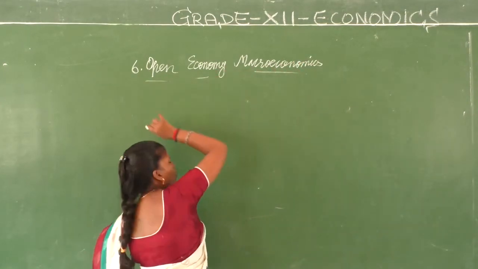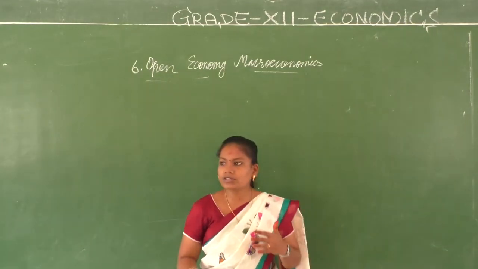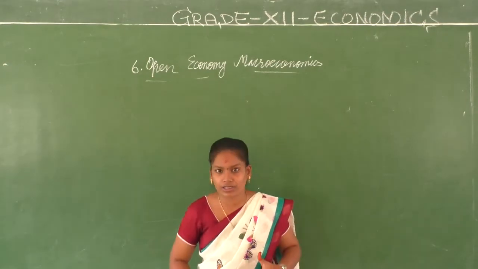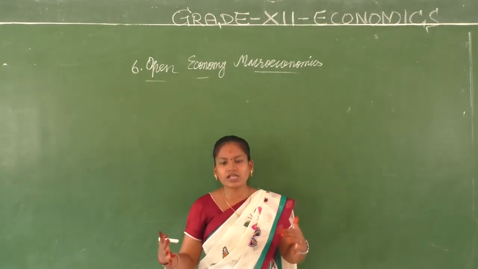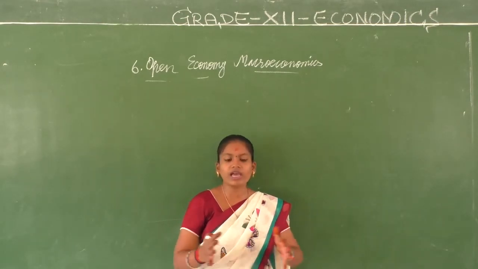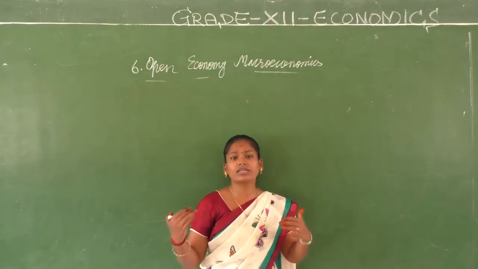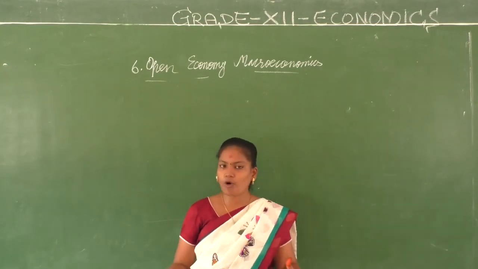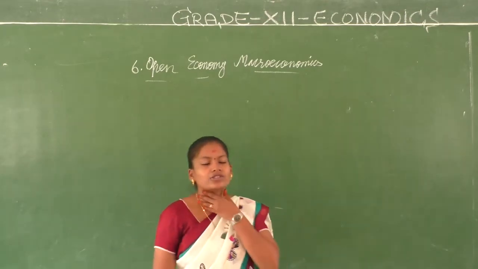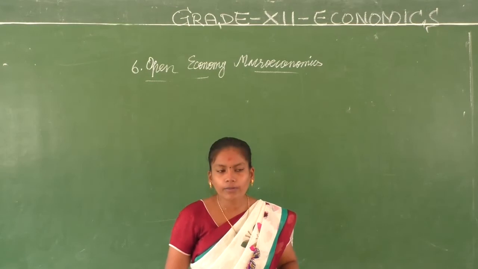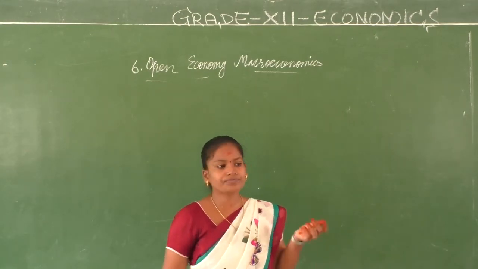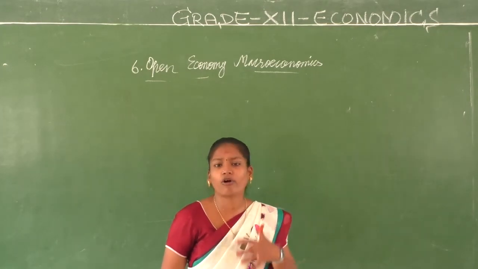Open economy macroeconomics. Why? Because in all these 5 chapters we have spoken only about our country. National income accounting was about our country's income, our country's GDP. So we discussed the sectors only within us. Of course, we spoke about NNP, net national income, where we took into account the factor income earned by Indians abroad and factor income earned by foreigners in India.